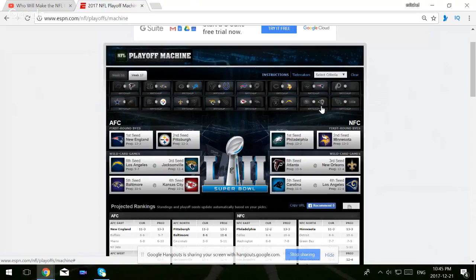San Francisco at LA. I'm going with the Rams here at home. I think they still want to get that 3rd seed instead of the 4th seed, which it may not matter. And also, you have to be thinking about if the Vikings lose, if the Eagles lose, the Rams could potentially jump up. Okay, so the Redskins and the Giants.